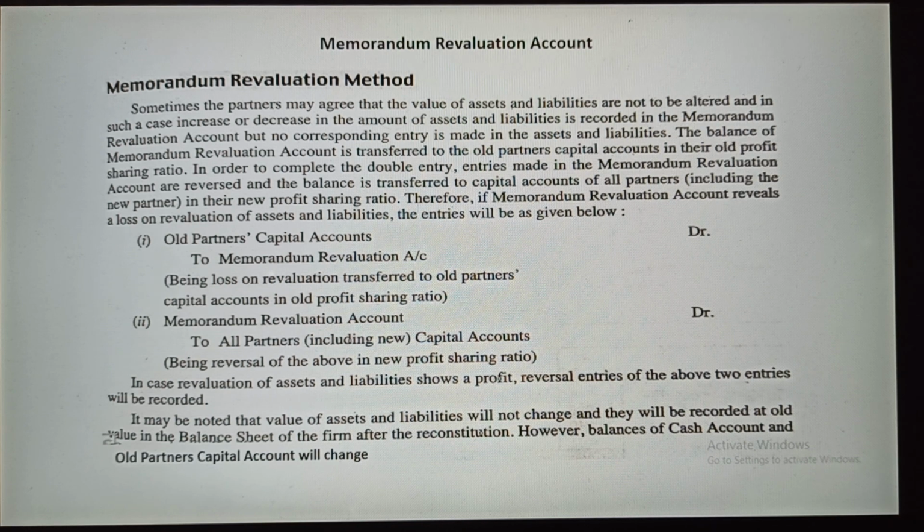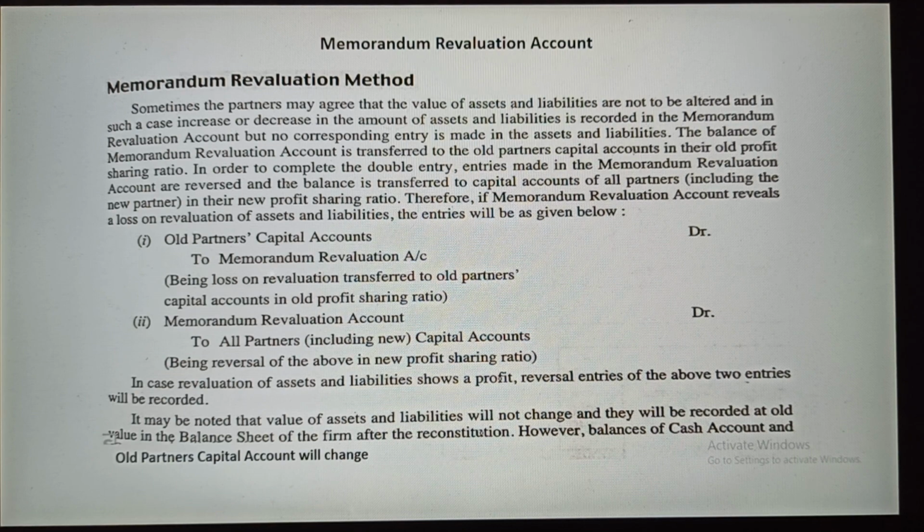See, in this case the name will be memorandum revaluation account. The first portion will be similar to the revaluation account. There will not be any changes. The same way you have to do it. And again in this you have to reverse. After completing, you have to reverse all the entries, and after that, at last, there will be a small change. What is the change? In the revaluation account, only old partners share their profit and losses. In the memorandum revaluation account, you have to include the new partner as well.